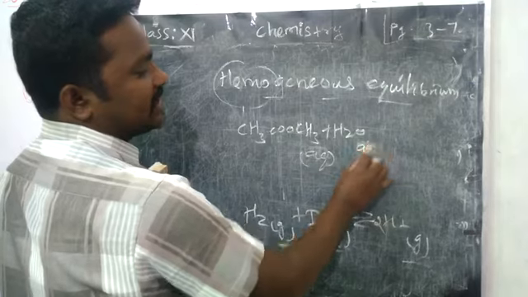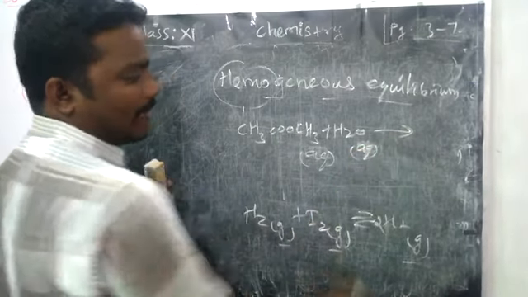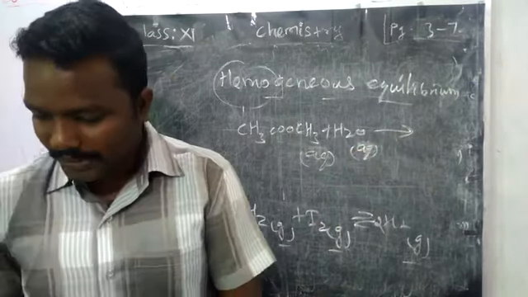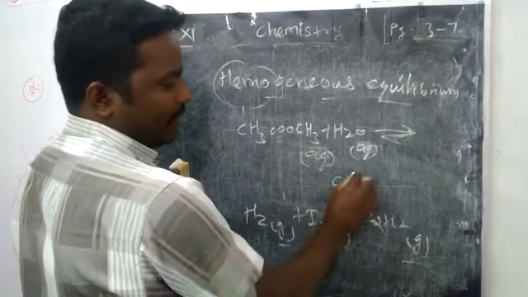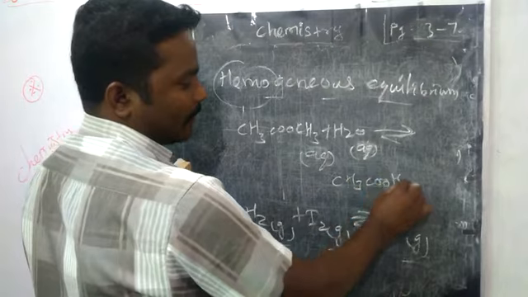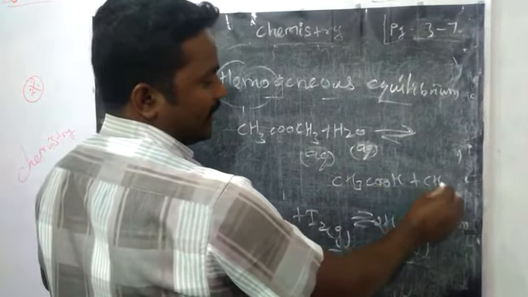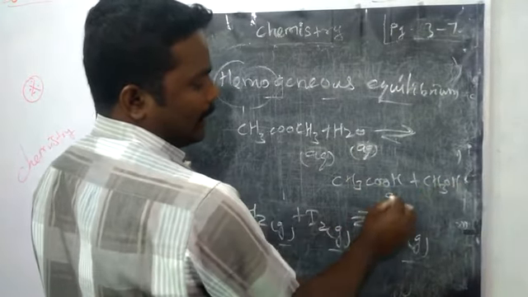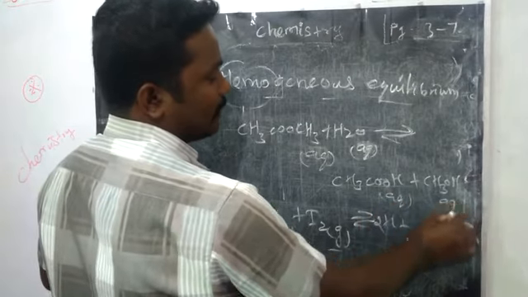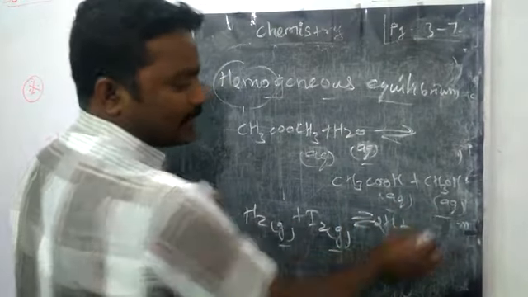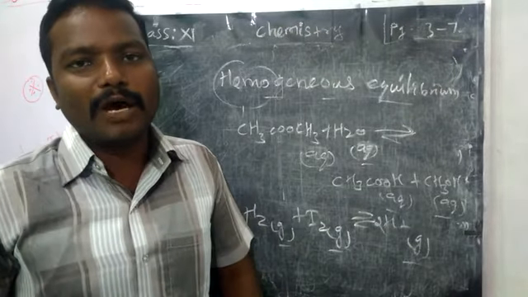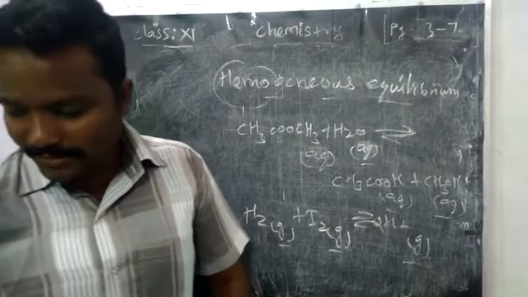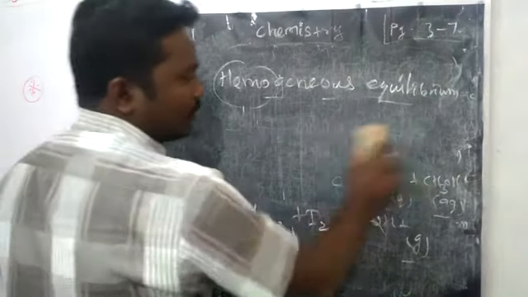Aqueous means dissolved in water, and water is also aqueous. It forms acetic acid and methyl alcohol. All are in aqueous condition, all reactants and products in the same physical state. This is also an example of homogeneous equilibrium.